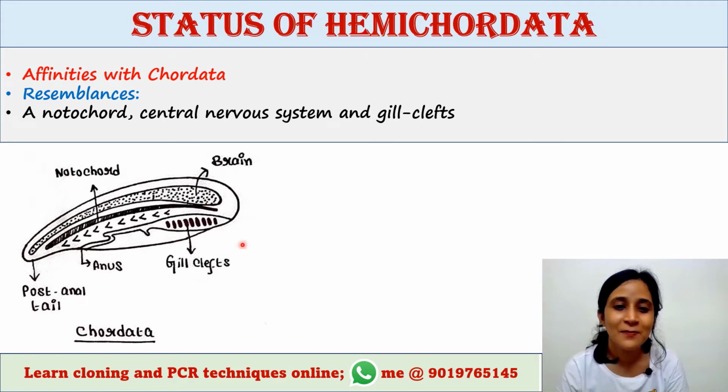These are some gill clefts, thin pore-like structures which are present in gills. And this is the post-anal tail, which is basically present in Chordata. So we can see that the notochord, the central nervous system and gill clefts are common in both Chordata and Hemichordata.